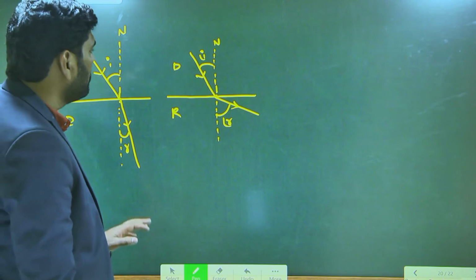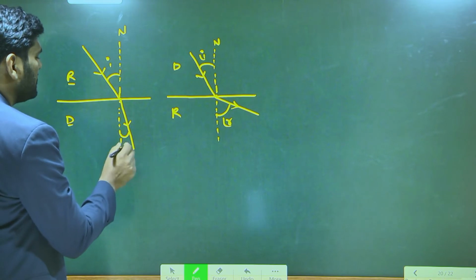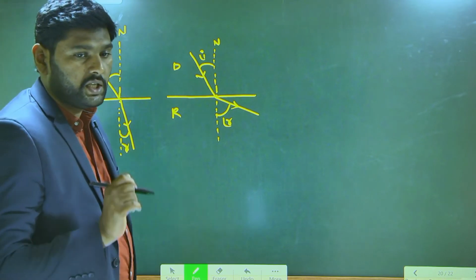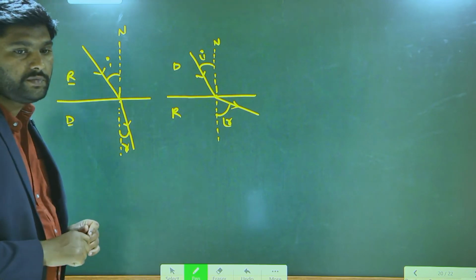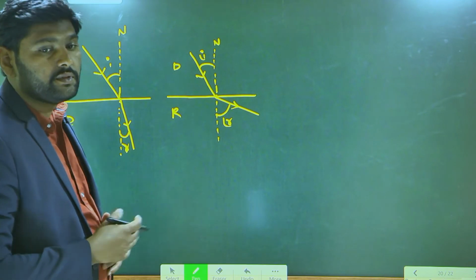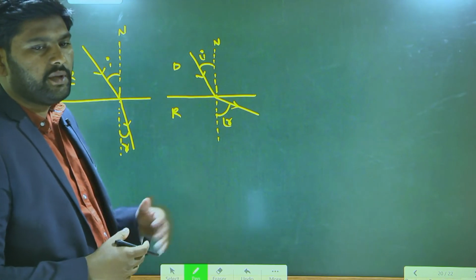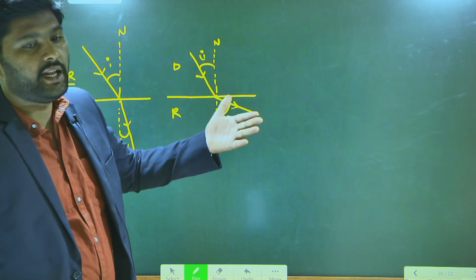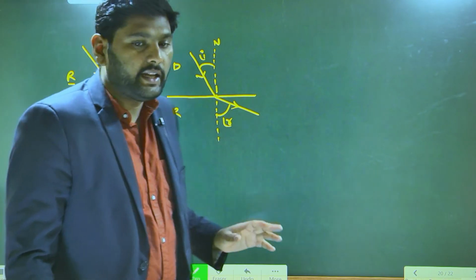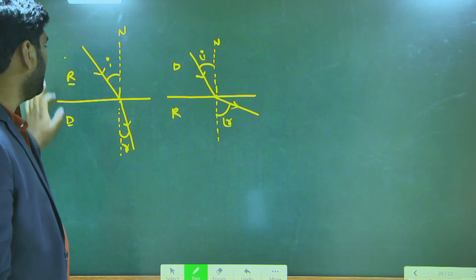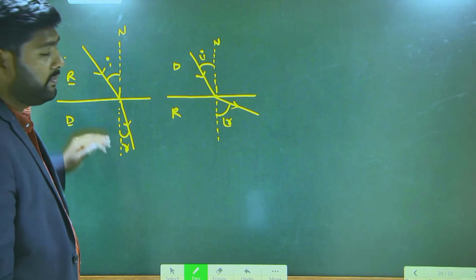Am I right? Now, what is the logical information from these two things? The logical information is: what is meant by rarer medium? It is a medium in which the speed of the light ray is greater or lesser? Greater. In a rarer medium, the speed of the light ray is greater. Denser medium means the speed of the light ray is lesser.